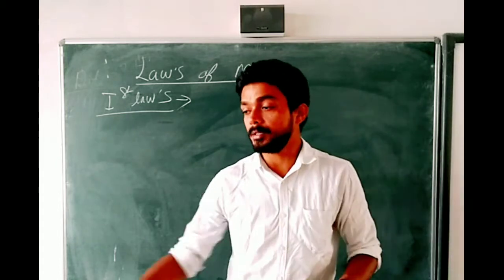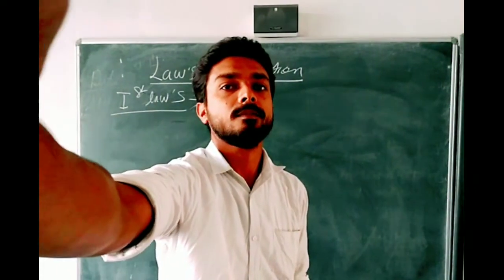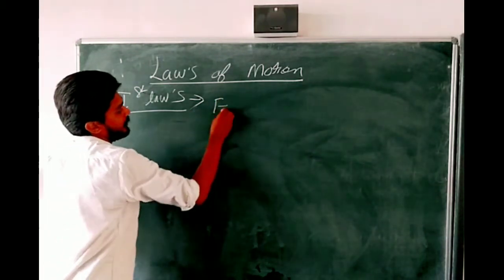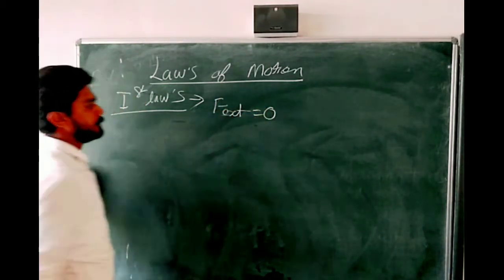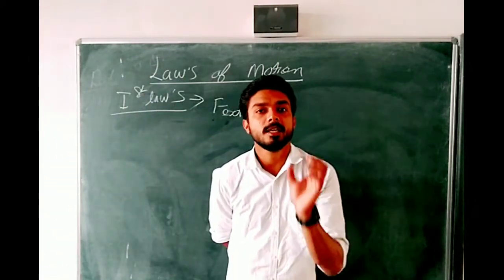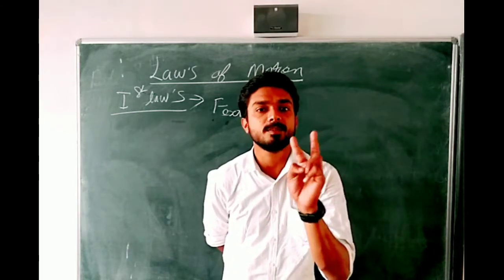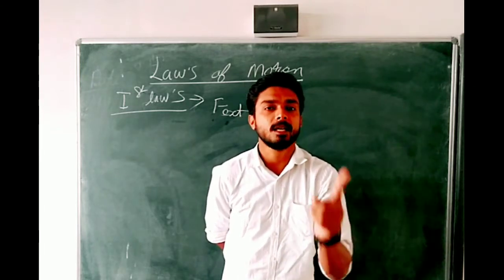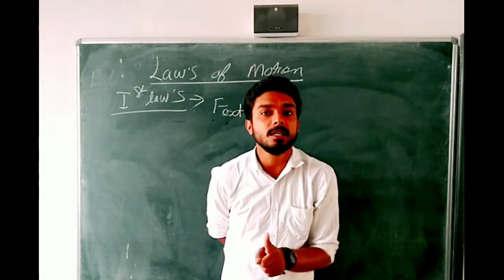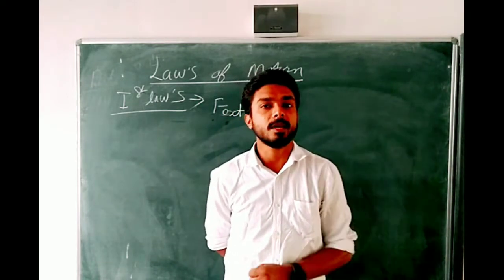And one more thing, students, you can remember this first law by saying F external is equal to 0. First law says that if external force is 0, then the body will maintain its state. And state is of two types, rest or motion. Then our first law says that whenever a body is in rest, then it will be in rest. When a body is in motion, then it will be in motion until and unless an external force is applied.